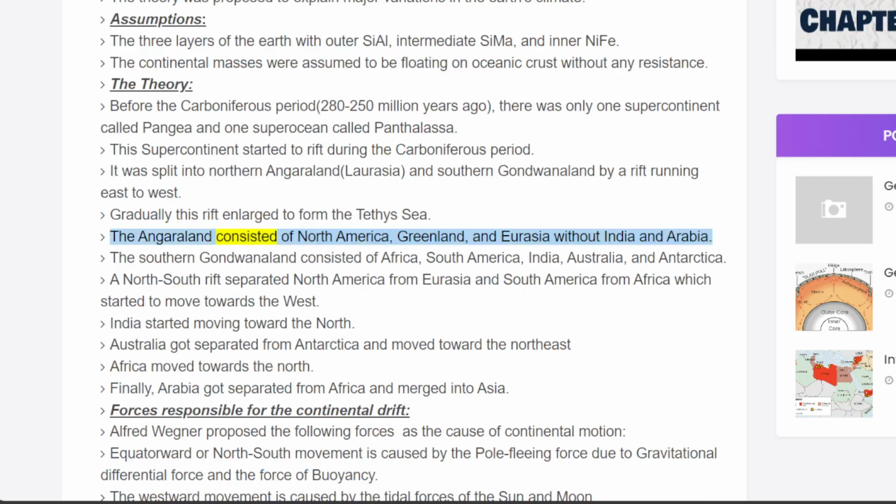Angaraland consisted of North America, Greenland, and Eurasia without India and Arabia. The southern Gondwanaland consisted of Africa, South America, India, Australia, and Antarctica. A north-south rift separated North America from Eurasia and South America from Africa, which started to move towards the west. India started moving toward the north. Australia got separated from Antarctica and moved toward the northeast. Africa moved towards the north. Finally, Arabia got separated from Africa and merged into Asia.